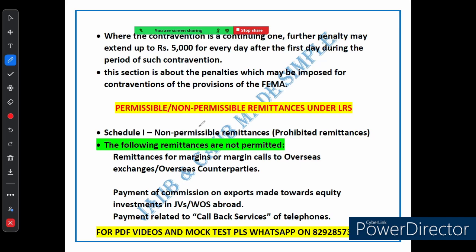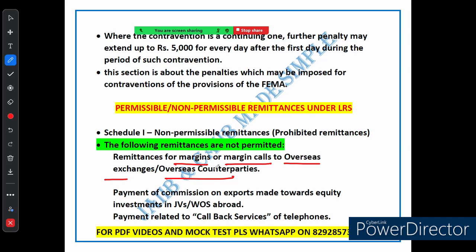First of all, you can't send money for margin or margin call to an overseas exchange or overseas counterparty. This is something that typically comes up in trading or investing, and it is not allowed under LRS.